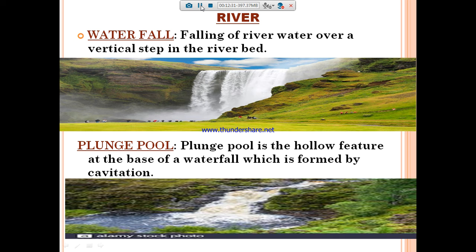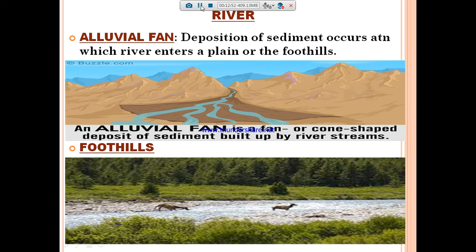So what is meant by waterfall? The falling of river water over a vertical step in the river bed is called a waterfall. What is a plunge pool? A plunge pool is the hollow feature at the base of a waterfall which is formed by cavitation. And alluvial fan. See here.